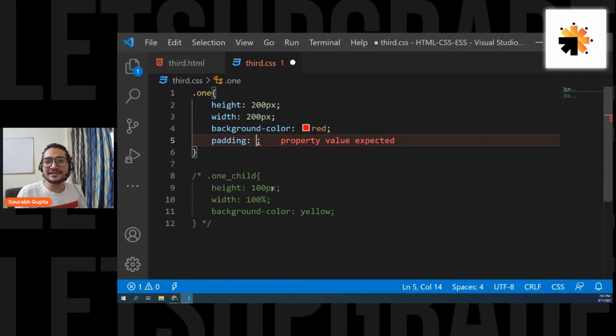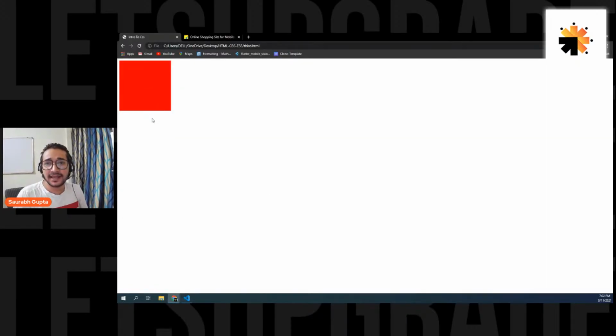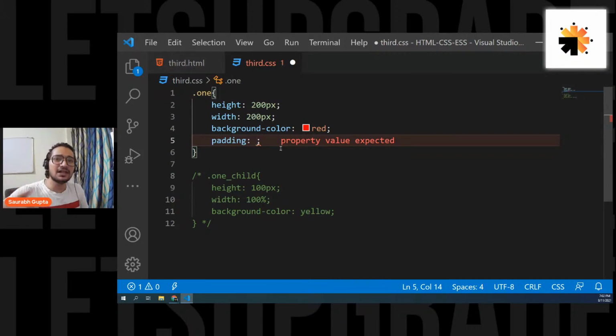So now guys, let's move ahead and focus on the new property, that is padding. What exactly is padding? Remember guys, padding is nothing but a fake size. Padding is nothing but a fake size that is added onto the height and width of the element. Current size of the element is 200 by 200. When I add padding, there will be an additional height and width added to the element, but that will be fake height and width. The original will still be 200 and 200.